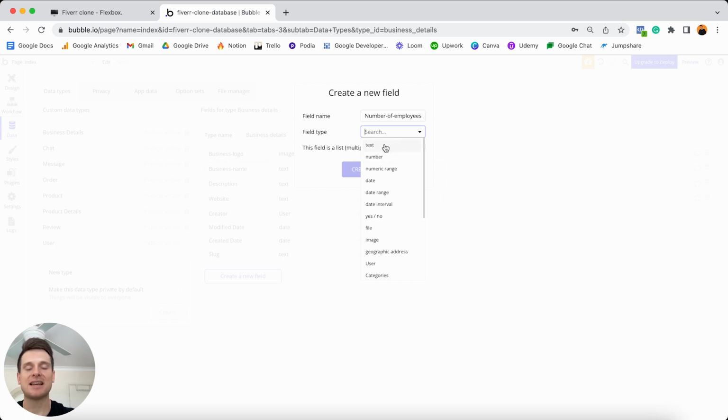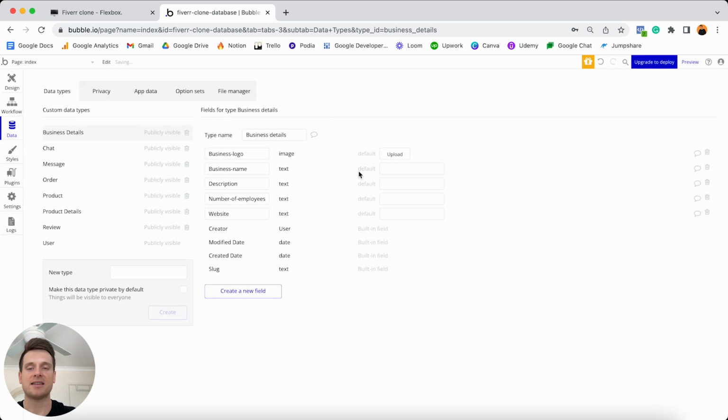And the reason why I'm selecting this as a text field is because I'm going to allow someone to select from a series of ranges. So those ranges could be something like 0 to 10 employees, 10 to 20 employees, 20 to 100, and so on. Whereas a number would only allow you to add in a specific count. So I'm just going to set this to be a text field.